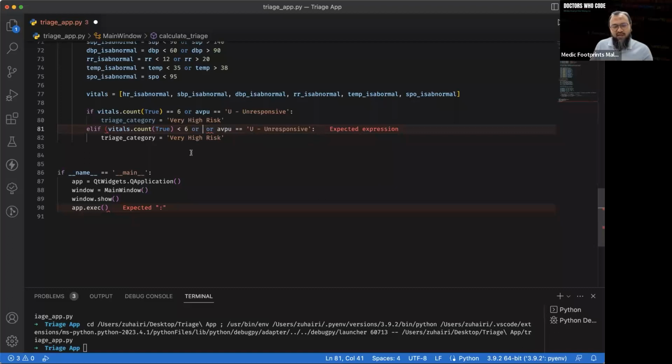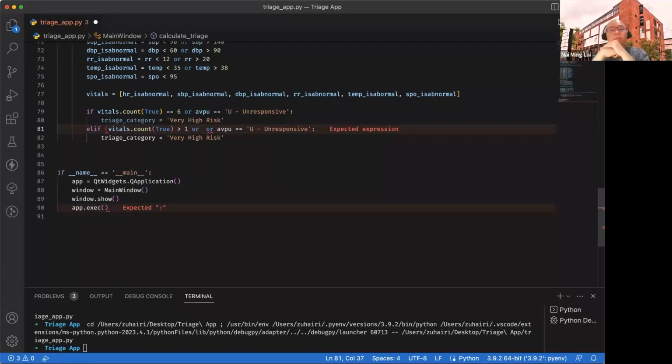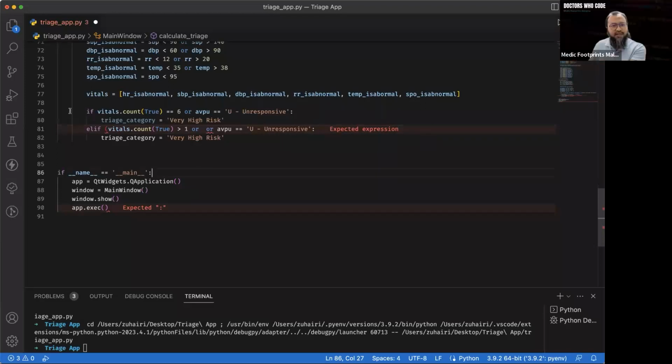Just for the sake of demonstration, if it is more than one, meaning 2 until 5, because if 6 it is going to be this category here.